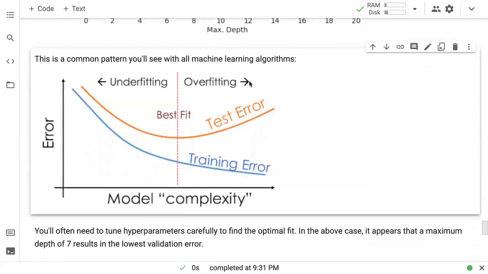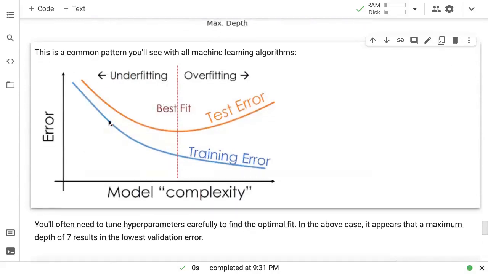Okay. So here is the graph that you will see over and over again in pretty much every problem. As you increase the complexity or the size of your model, or the power of your model, or the capacity of your model. So many different ways of looking at it. Ultimately, it's a question of how many parameters are there inside the model.